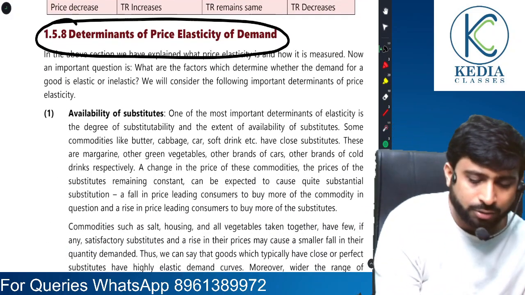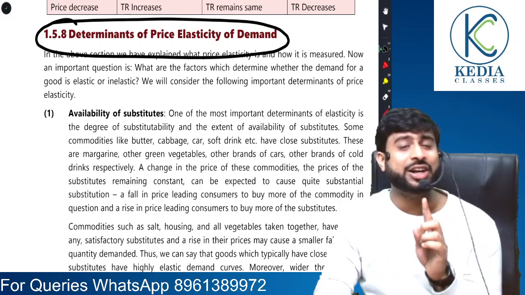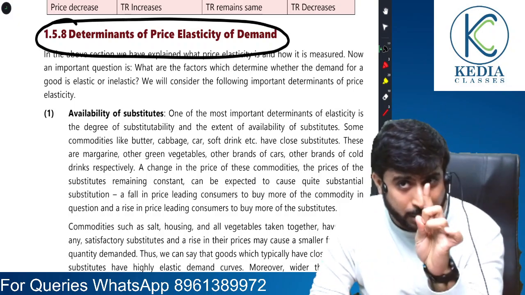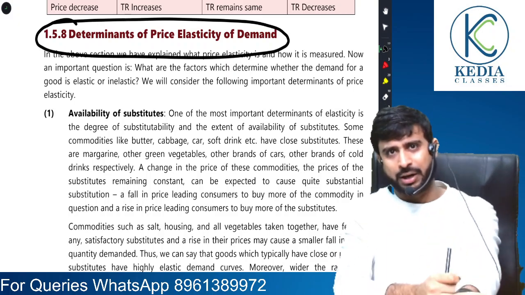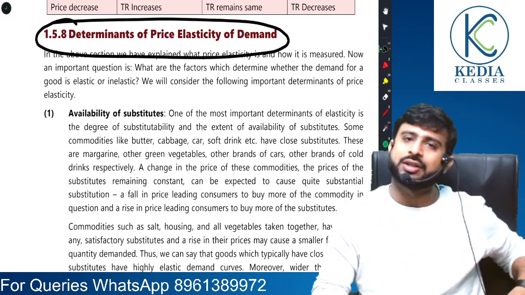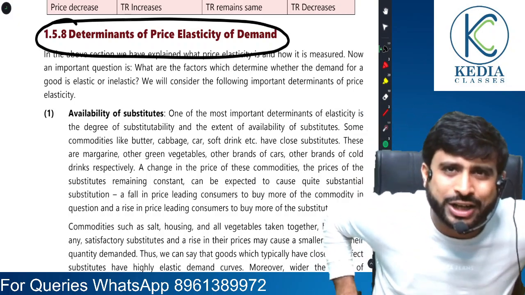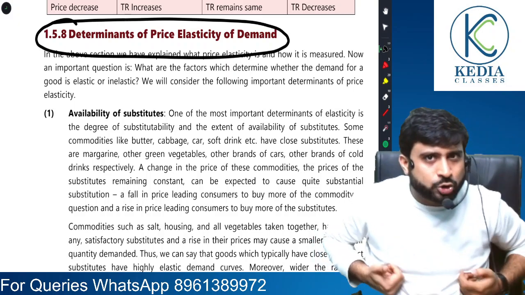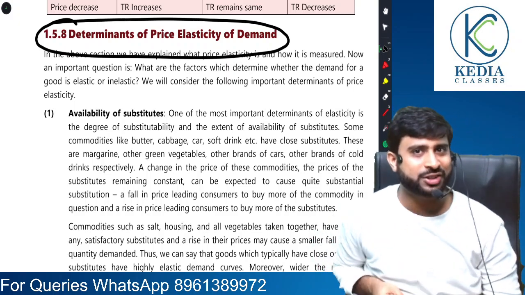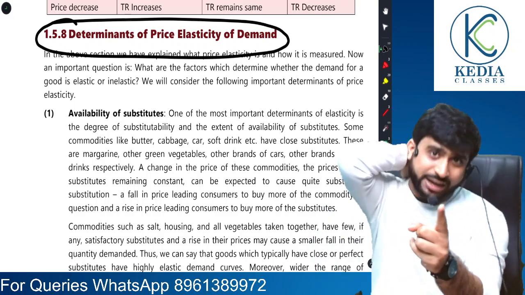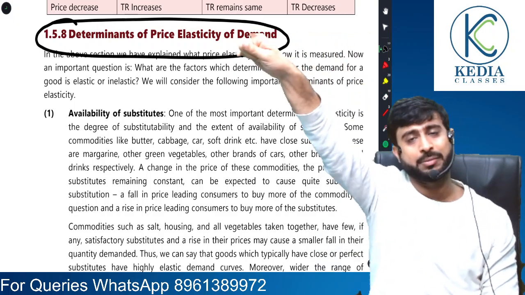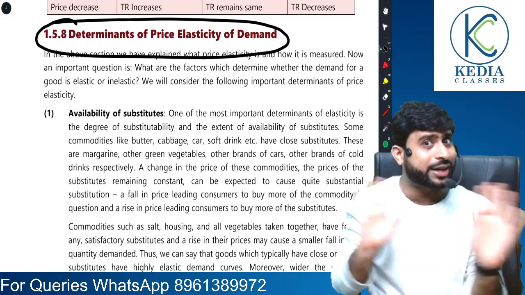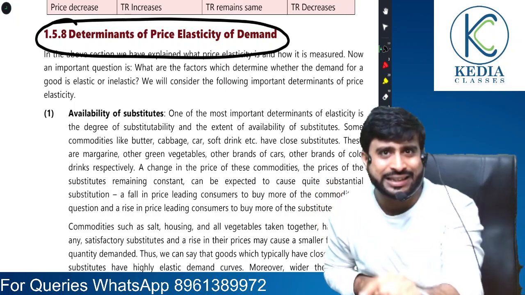The question can come: what are the factors affecting demand, not this time demand but price elasticity of demand? Pay attention. I will tell you a secret trick here. Look at the consumer. Can the consumer show more attitude towards the producer? If the consumer can show more attitude, elasticity is high. It is called elastic demand. But if the consumer cannot show attitude, it is the case of inelastic demand.